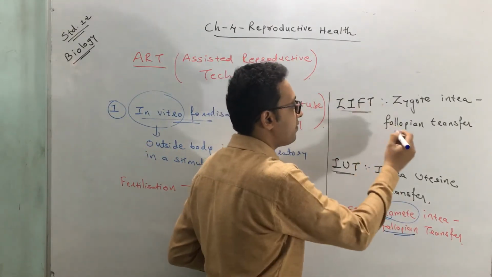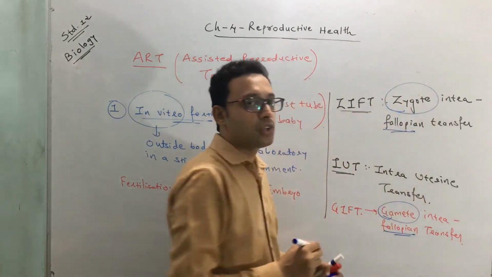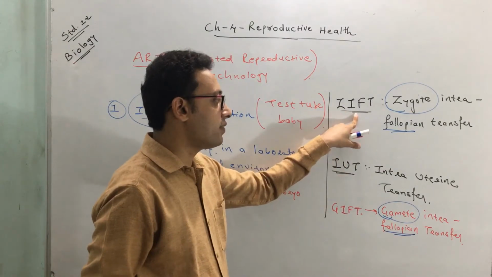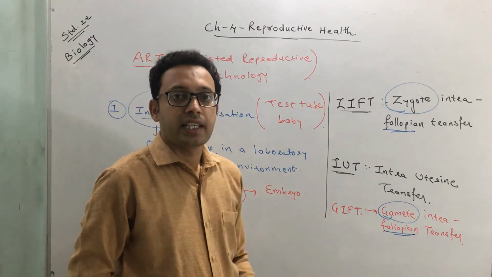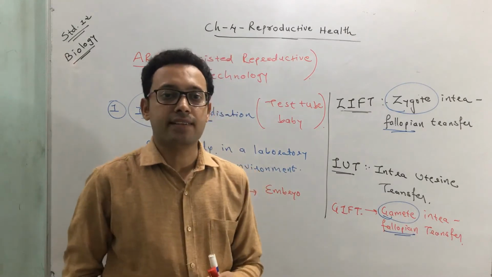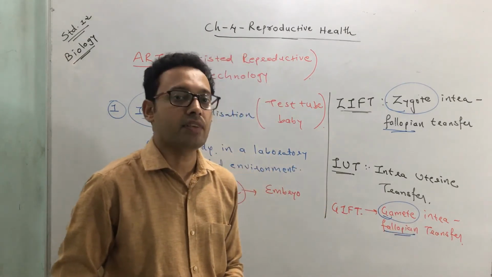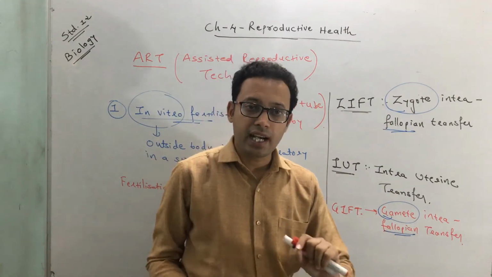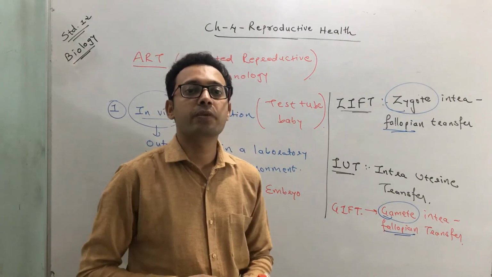Whereas in ZIFT, the transfer also takes place at the fallopian tube. But what is transferred? Zygote or the embryo up to 8 cells is transferred in ZIFT. So the difference between ZIFT and GIFT is that in ZIFT either zygote or embryo up to 8 cells is transferred. In GIFT, what is transferred? Gamete is transferred. Either zygote or gamete, they are transferred into a fallopian tube.